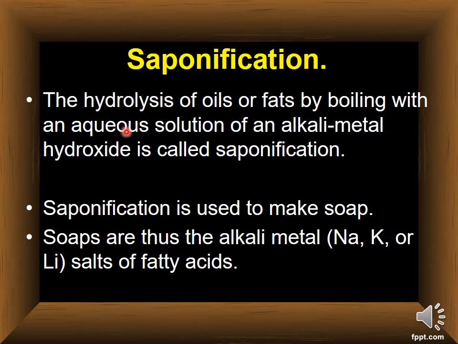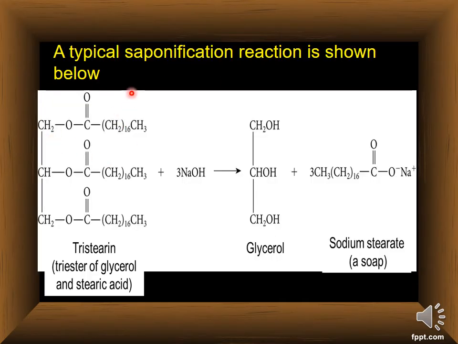Now this is the hydrolysis of oil and fat, remember. So when you put sodium hydroxide, potassium hydroxide or lithium hydroxide into the oil or fat and heat or mix together, after that you can prepare the soap. This process is called saponification. Now look at the final. The typical saponification reaction is shown below. This is triester glycerol and stearic acid going to combine with sodium hydroxide.